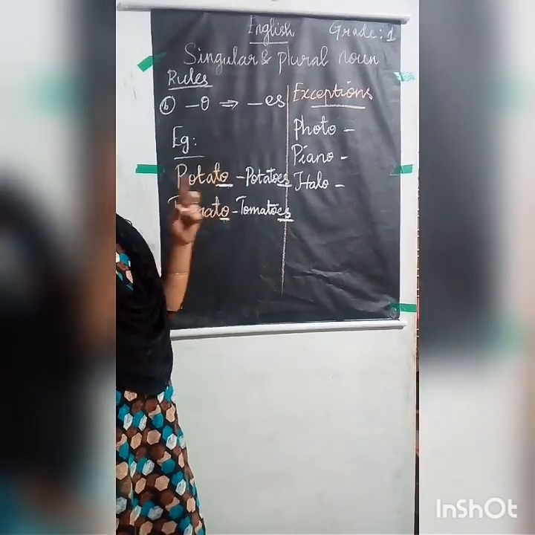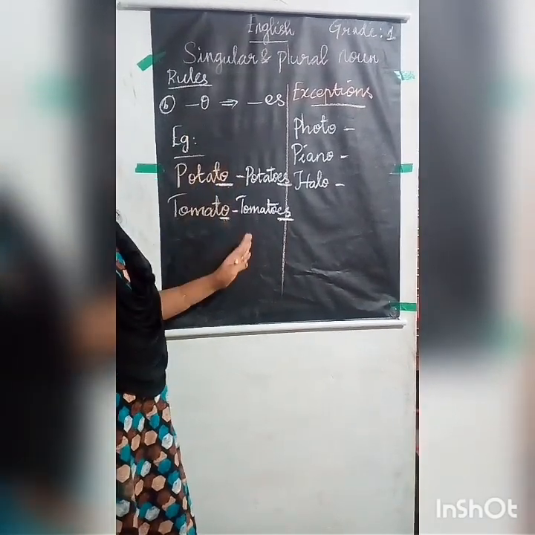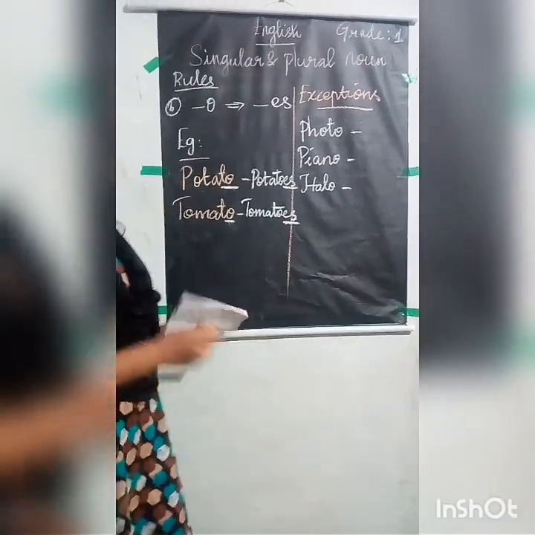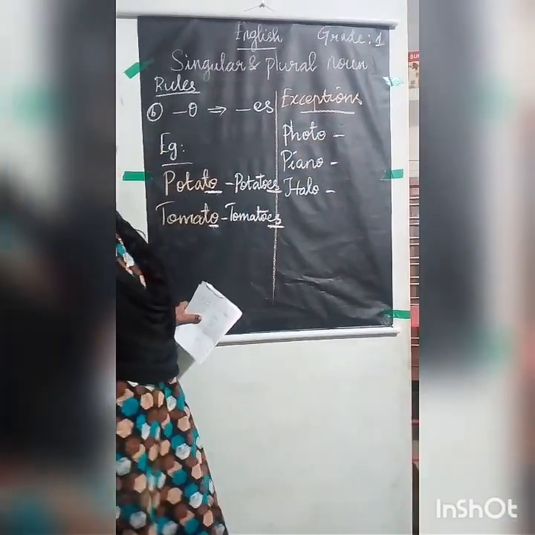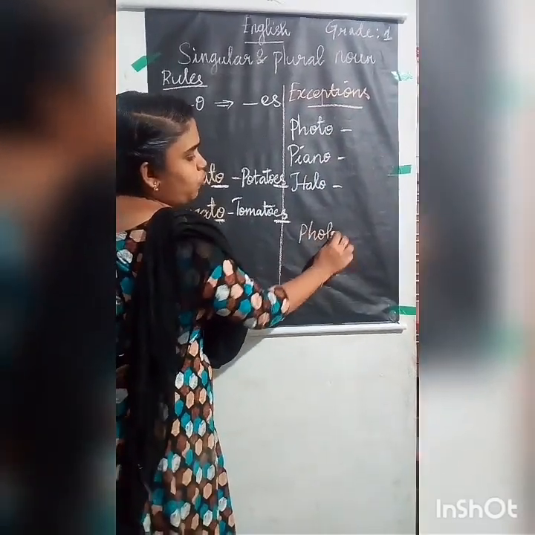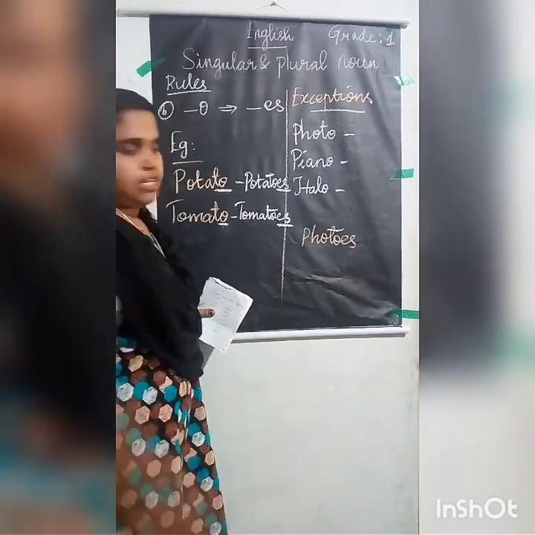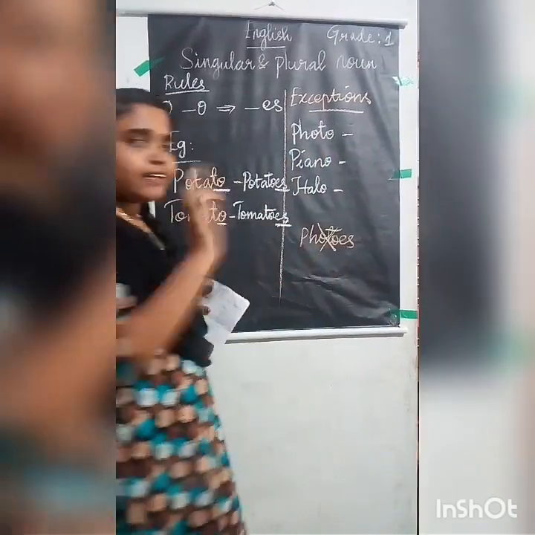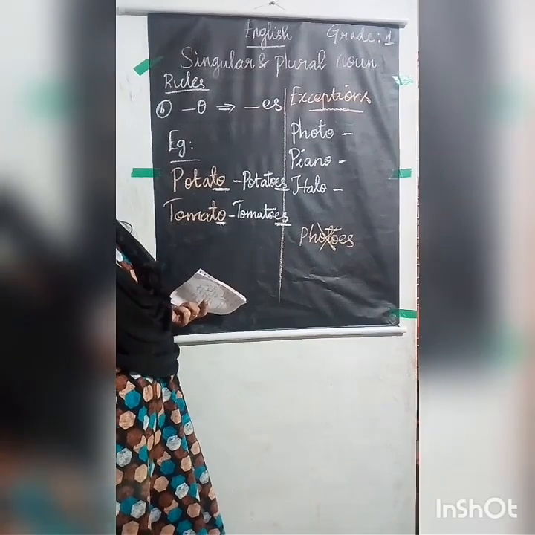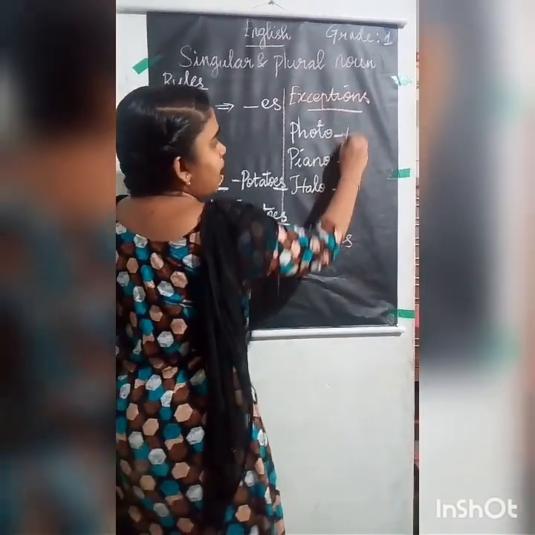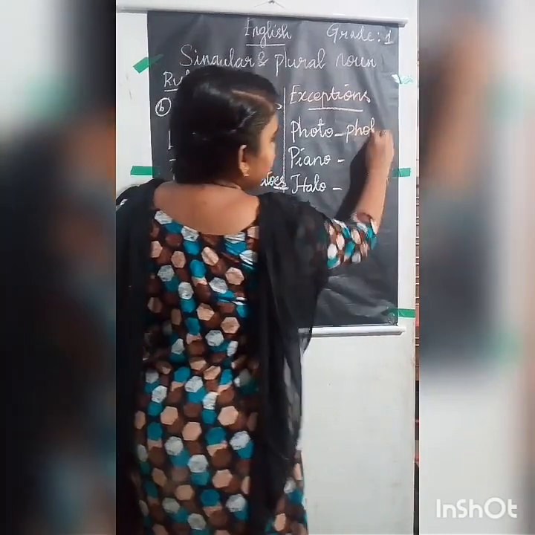And for every word ending with O, you cannot write ES at the end. There are some exceptions, and the first exception is photo. Okay, photo. Here you cannot write P-H-O-T-O-E-S. Like this you cannot write. This is totally wrong. You have to only add S at the end, like you do with regular nouns. You simply add S at the end. Likewise, here also you add S at the end.